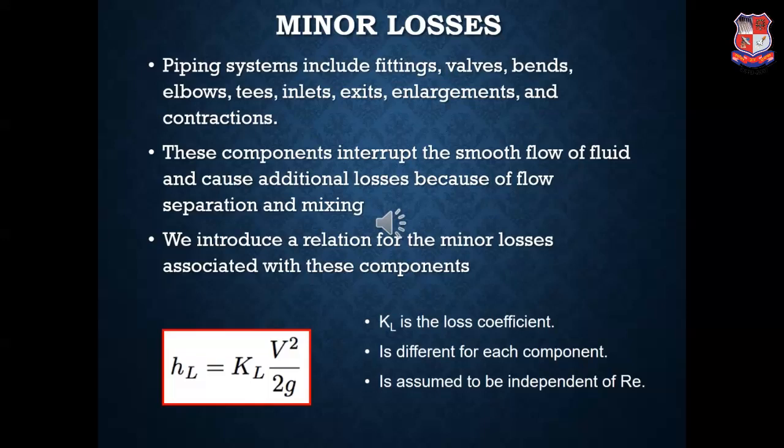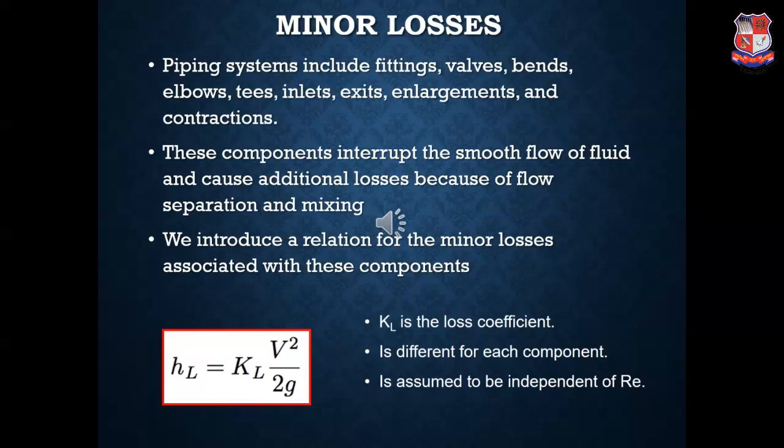Hence, the equation which we derived in the previous slide regarding the head loss, HL is equal to F into L by D into V square by 2G, is for major losses like friction. Now, considering minor losses. For minor losses, all the physical constraints of the pipe network are responsible.